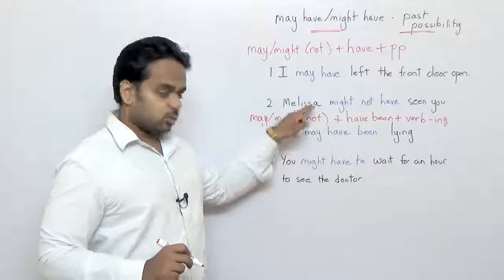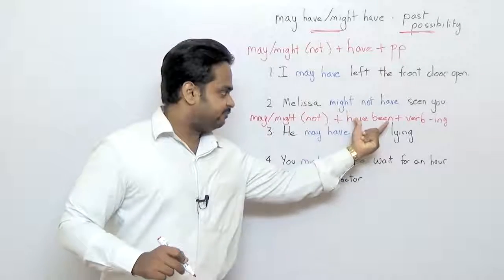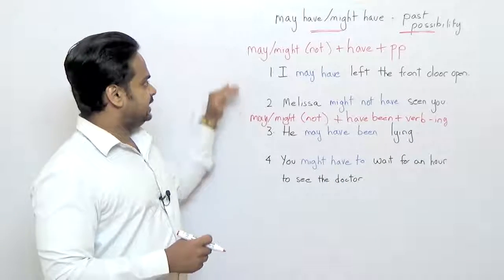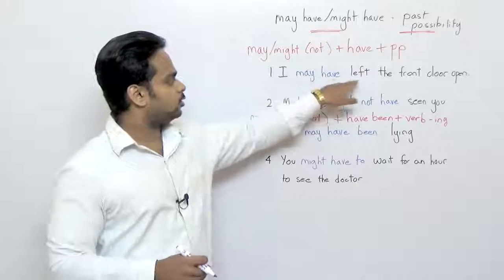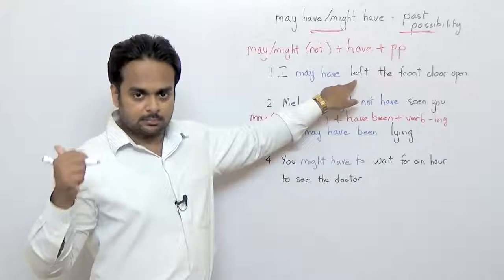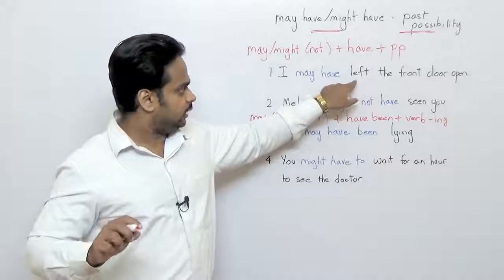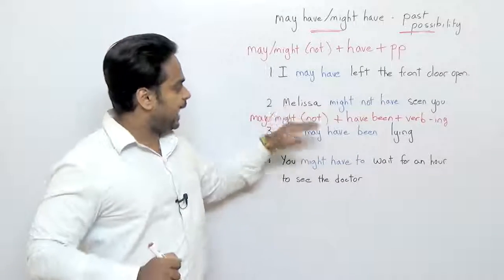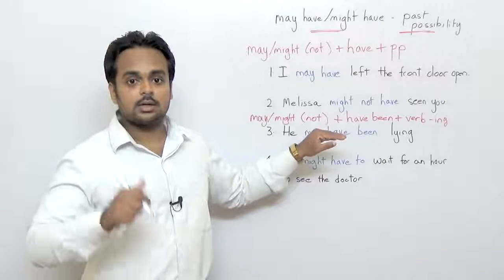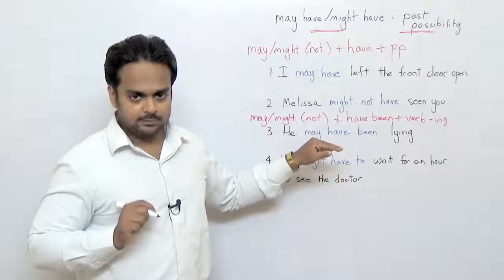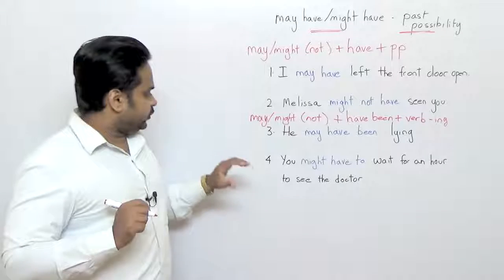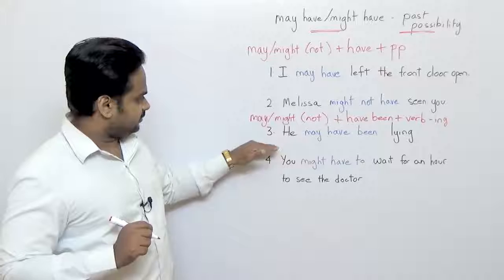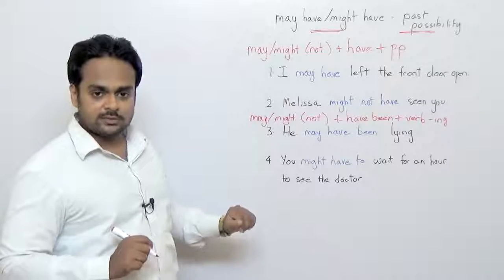May or might, not being optional, and then have been, and then verb in the ing form. The difference between these is this is used to talk about one single action in the past, a finished action, and we're making a guess about a finished action in the past, and here we're guessing about a continuous action in the past.